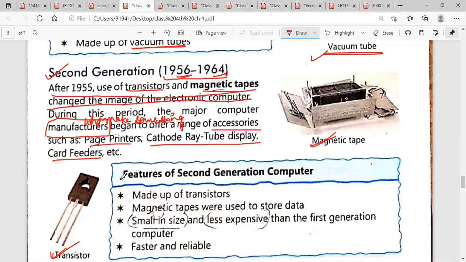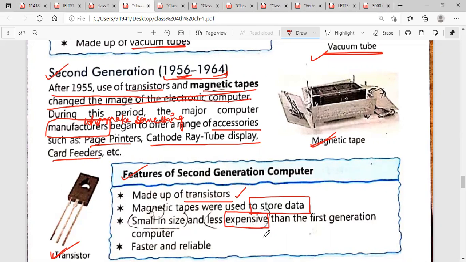Now, what are the features of second generation computers? Made up of transistors. In first generation only vacuum tubes were used, but in this case, transistors and magnetic tapes were used. Magnetic tapes were used to store data. Why do we use the magnetic tapes? To store data. Small in size. These were small in size and less expensive. Learn the meaning of expensive.